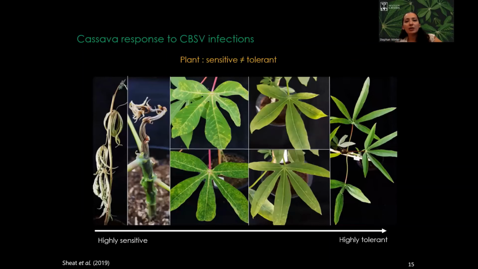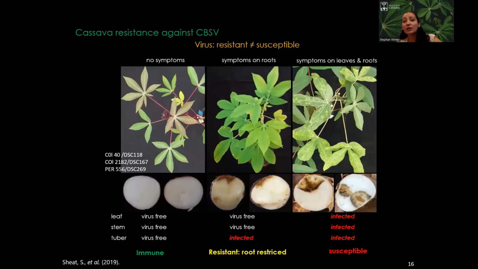So when we screened using the South American cassava germplasm, we could see that the cassava responds differently to CBSD infection. From the plant side, we see a highly sensitive type that develops a die-back shortly after the infection, 10 to 15 days, or a highly tolerant one that didn't develop any symptoms at all. But we were more interested to see if, in this line, the virus is still present in the tissue.